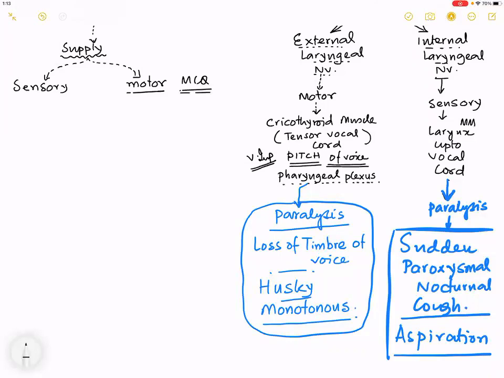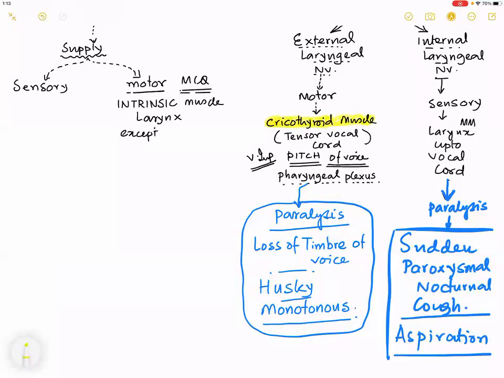All of you must remember this. What does it supply? It supplies all the intrinsic muscles of the larynx, except the cricothyroid.